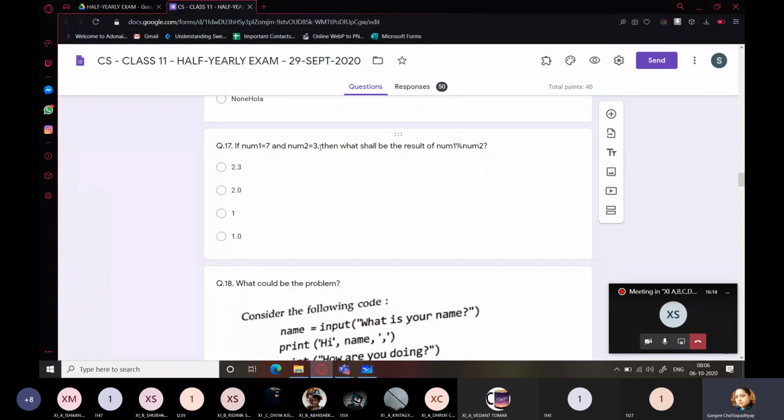Because 7 is an integer, 3 is also an integer. Okay. So it will be 1, not 1.0. First two options are totally out of league. There could be a tie, a confusion between the third and the fourth option. So here the answer is the third option. Why? Because num1 and num2 are integers, hence it returns the remainder also in integers.